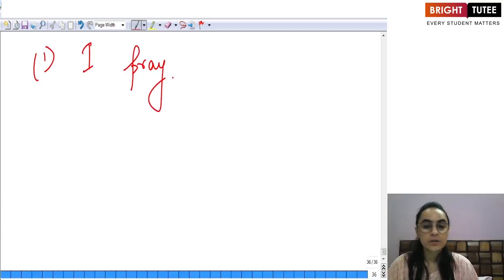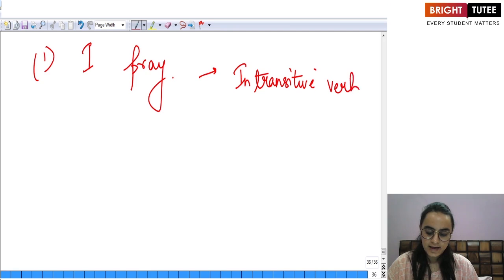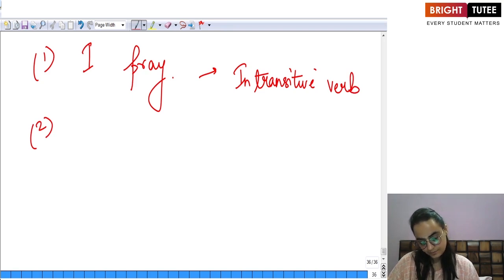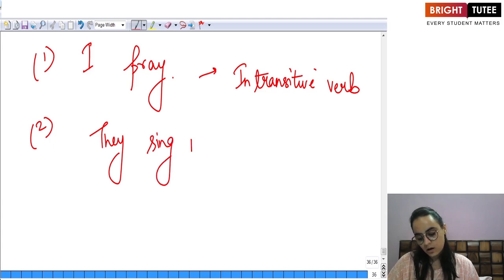So this does not have an object, but the sentence is absolutely correct. It is making sense. So this is an intransitive verb. So pray is an intransitive verb. If I give you another example, if I say they sing well.